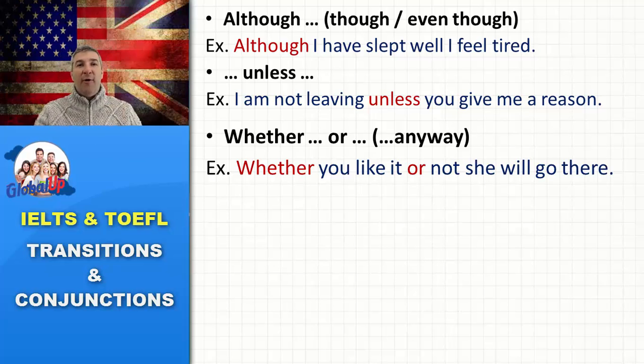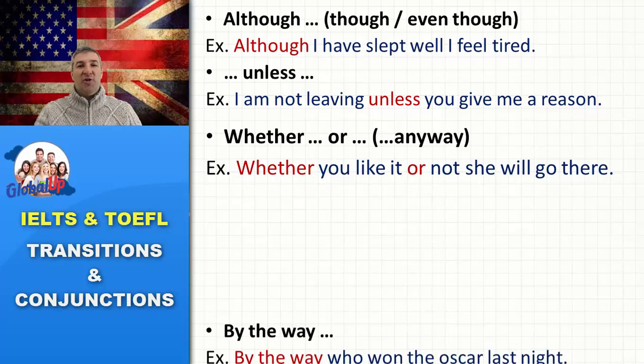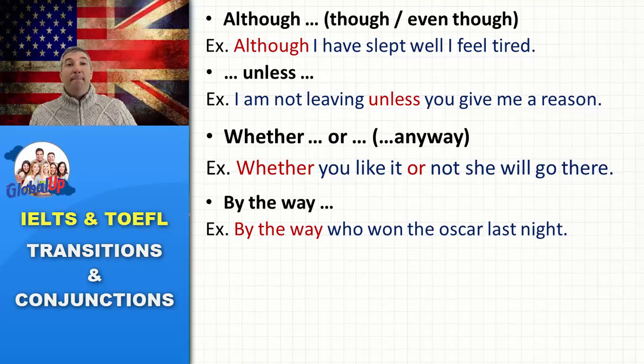All right, let's take a look at another example using conjunctions. By the way, it is usually used to go off the topic, or maybe to talk about some similar or different subject.